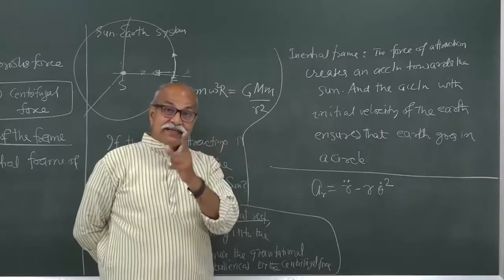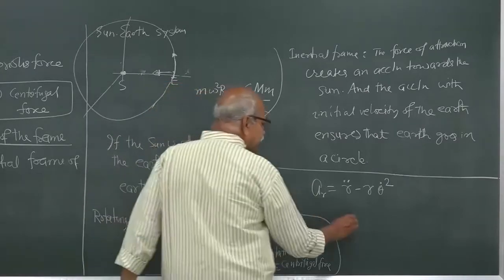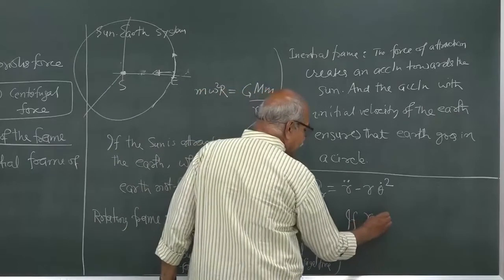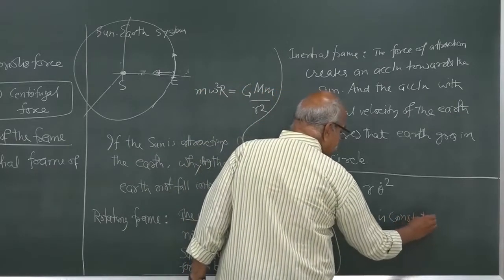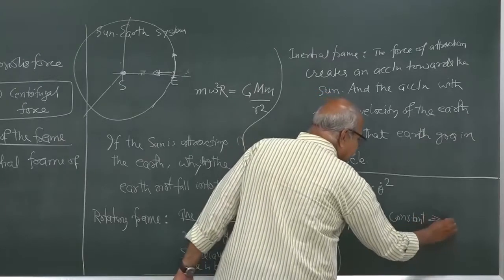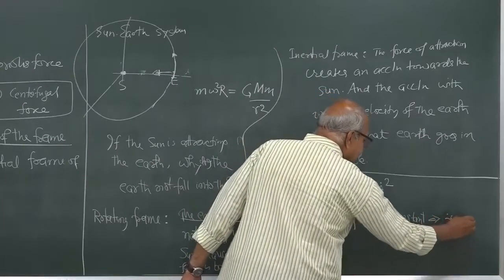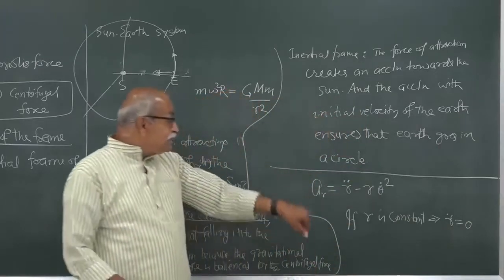So, that r is maintained. If r is constant, that means r dot is 0 and r double dot is 0, but that does not mean that a_r is 0.